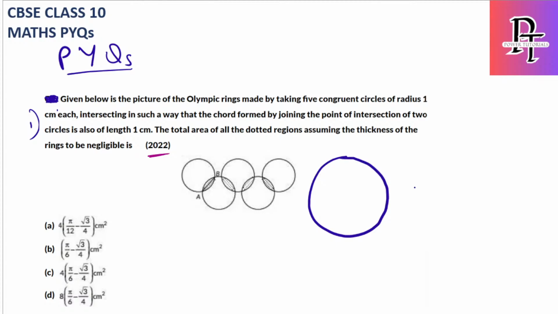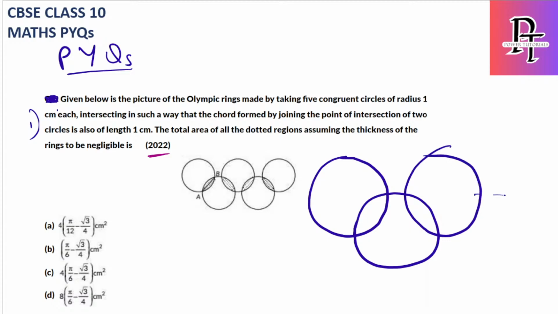I'm just drawing 2 circles now. In the same way we have other circles here like this, and so on. We have one more like this, and the last is this one. So finally they are asking for this area plus this area plus this area plus this area. 1, 2, 3, and in total there are 4 shaded parts.